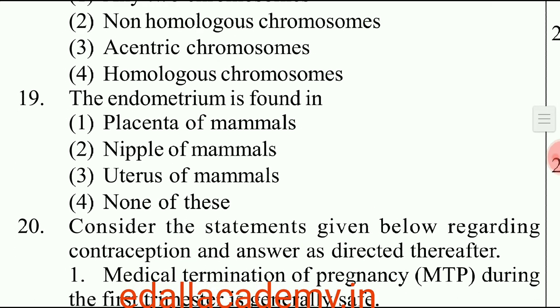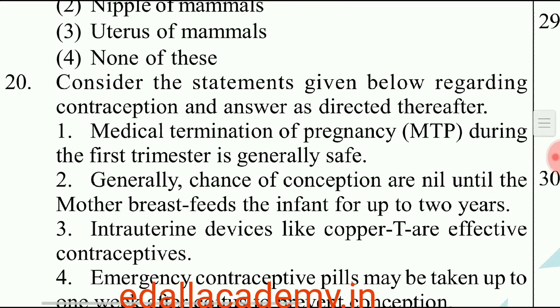Question number 19. The endometrium is found in. Endometrium is the inner lining layer of the uterus found in mammals. So the correct option is 3. Uterus of mammals.